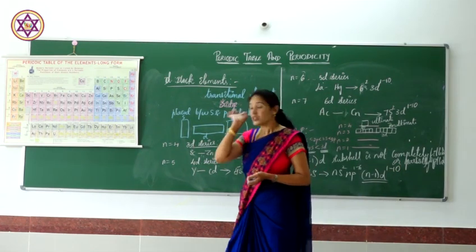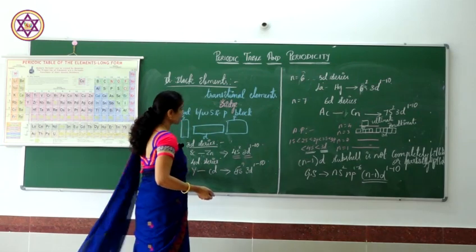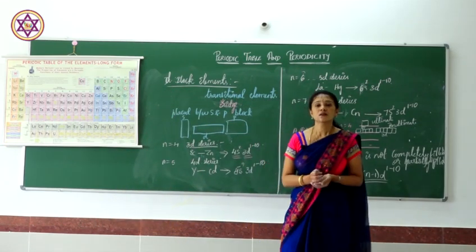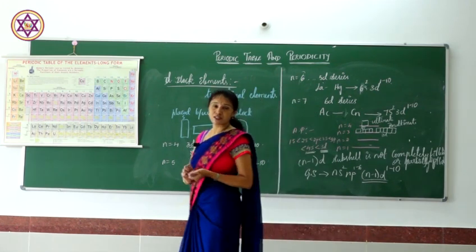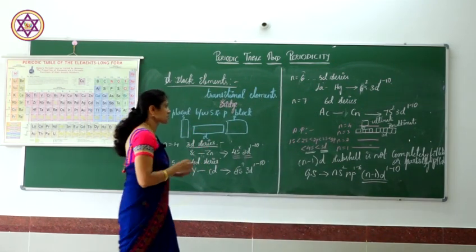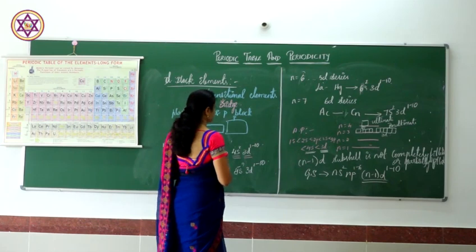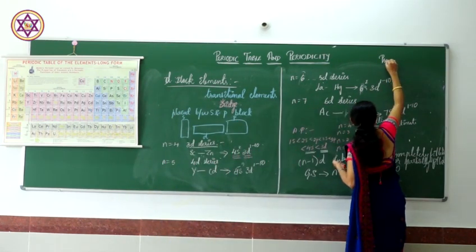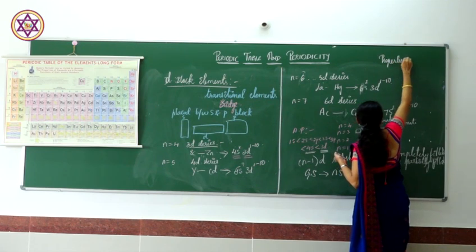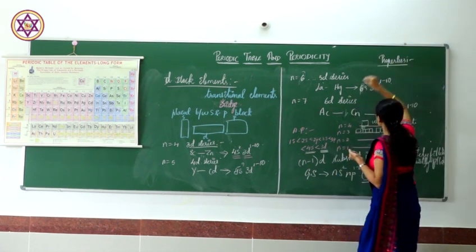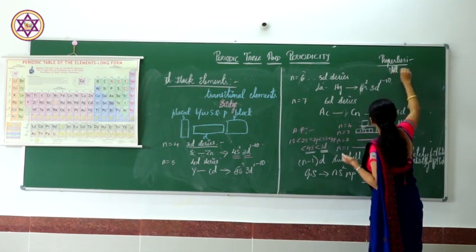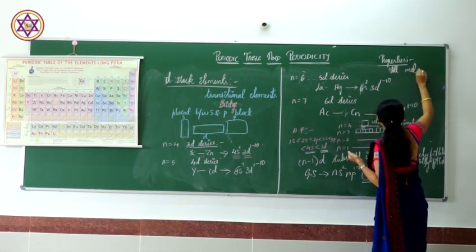You have seen the 3d series, 4d series, 5d series and 6d series in the d block elements. Coming to their properties, all are metals. In the d block, all are metals.